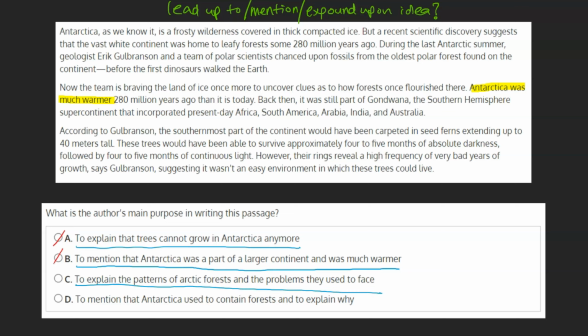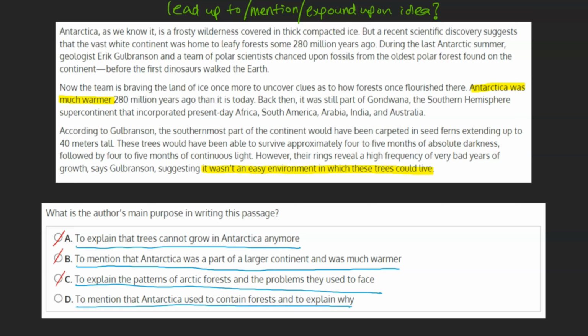C. To explain the patterns of Arctic forests and the problems they used to face. Although the last sentence of our text touches on the idea that it wasn't easy for these trees to survive in Antarctica, we'd be hard-pressed to say that this is the main idea of our article, as we see no mention of this concept in the first or second or even most of the third paragraph.